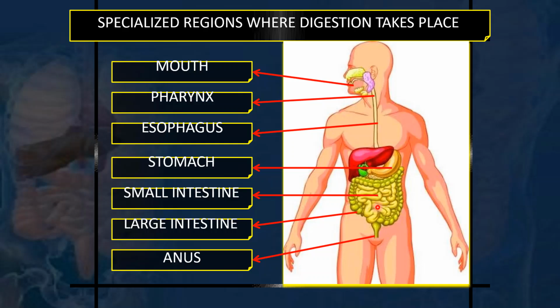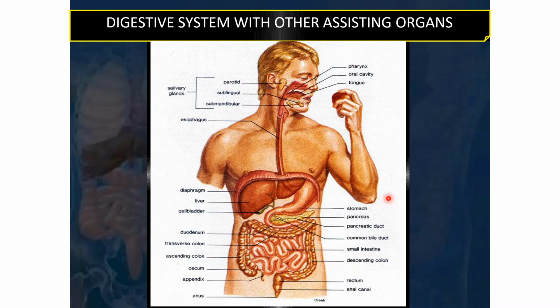So there are some accessory organs or glands, which are called the assisting organs. In the mouth, oral cavity, pharynx, we do have the tongue also, and in the vicinity of the oral cavity there are three glands. The parotid gland has this location, the sublingual gland has the location under the tongue, and the submandibular gland has this location. You can just feel your submandibular gland at the level of the angle of the mandible itself.